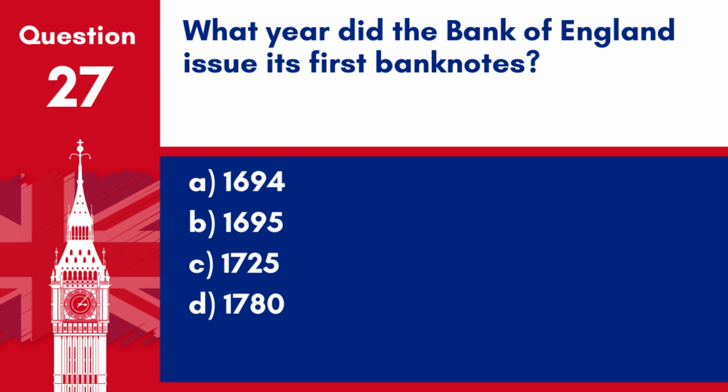Question 27. What year did the Bank of England issue its first banknotes? A. 1694. B. 1695. C. 1725. D. 1780. Answer: B. 1695. The Bank of England, established in 1694, issued its first banknotes in 1695.